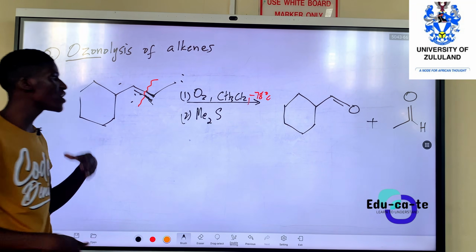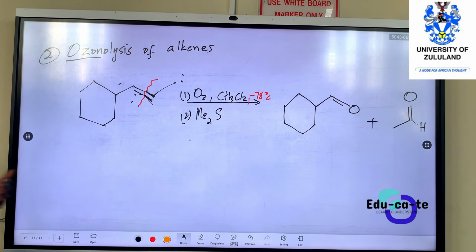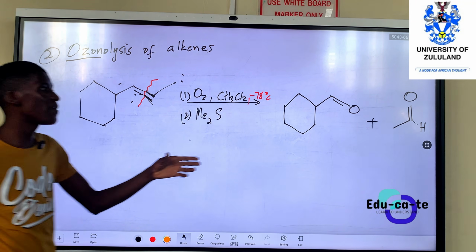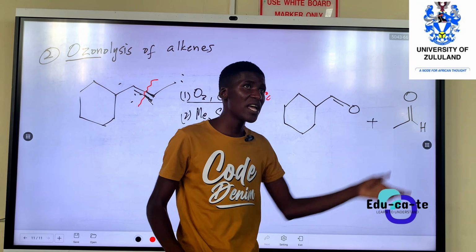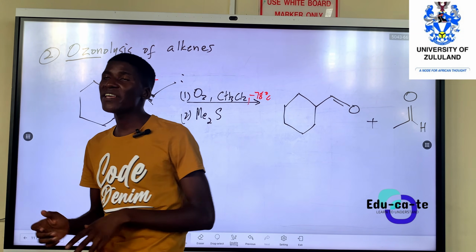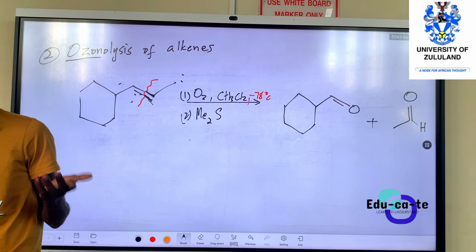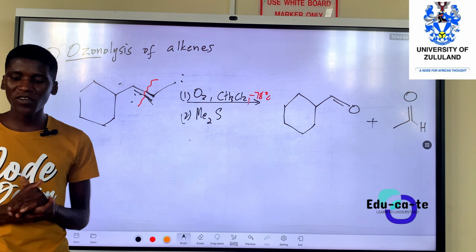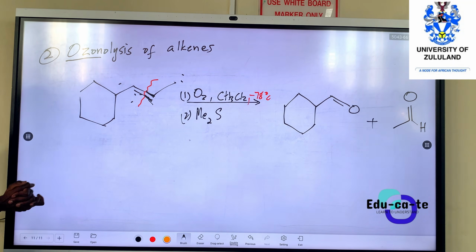So basically, when we ozonolize these alkenes, we can actually end up having what? Having a ketone and an aldehyde. Or we can have a ketone and a ketone, or an aldehyde and an aldehyde. But you can have different combinations depending on the specific problem that you might have.